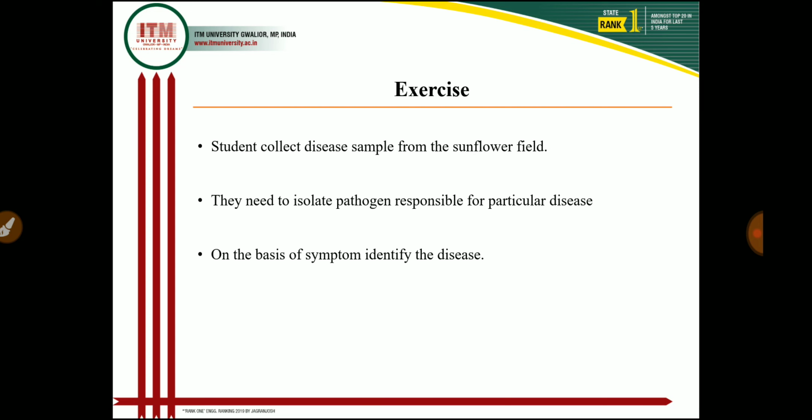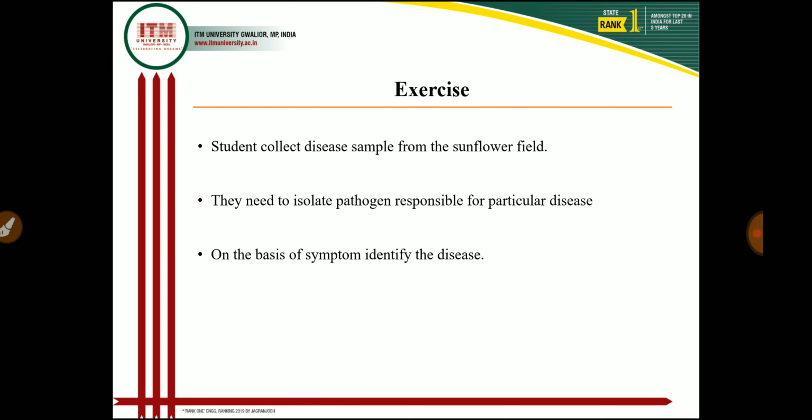Now I will give an exercise for today's lecture. Students should go to the field and collect the diseased samples from the sunflower field and make a herbarium file. And after sample collection, students should make a slide, and also isolate the pathogen in the laboratory, and on the basis of the symptoms you are expected to identify the diseases.